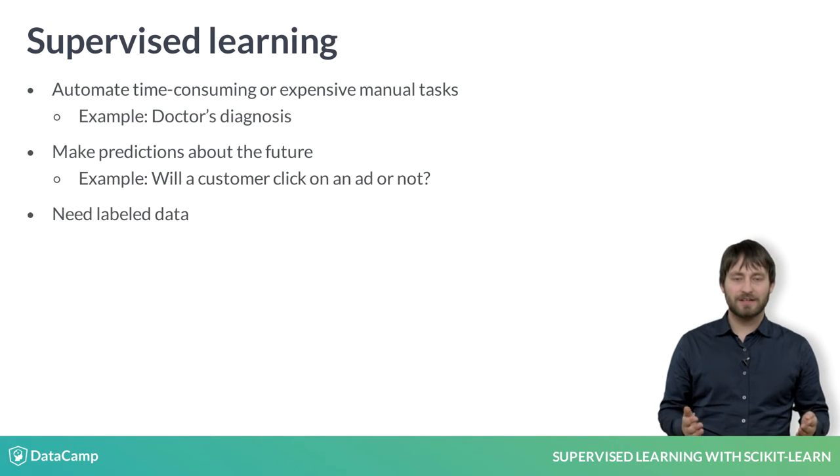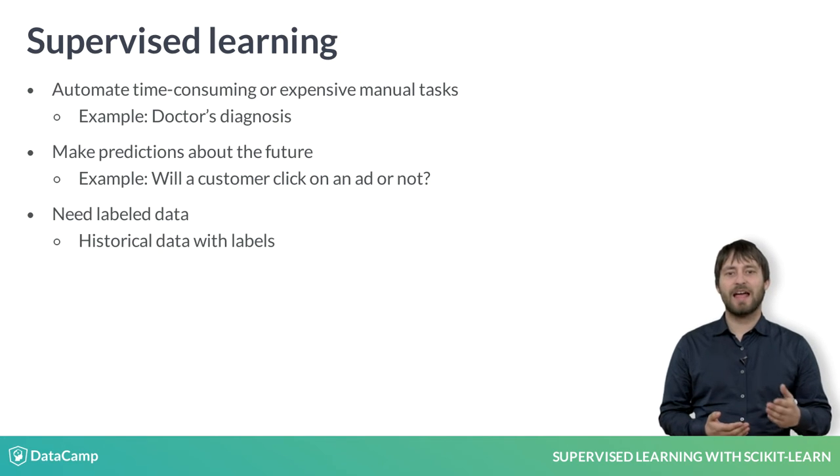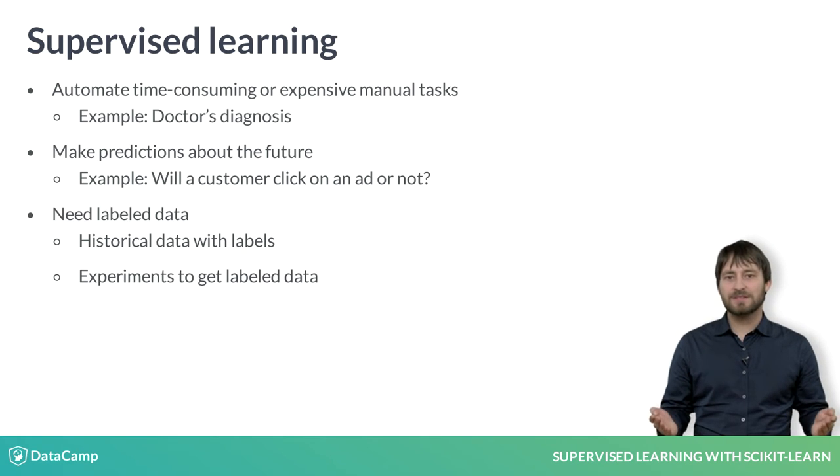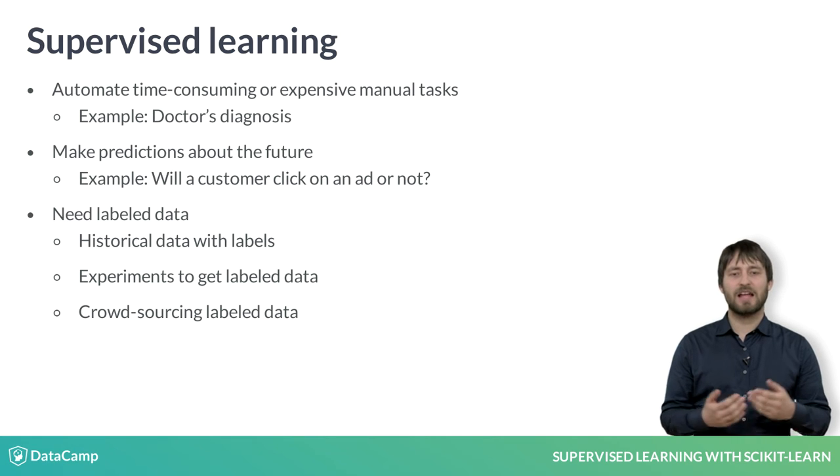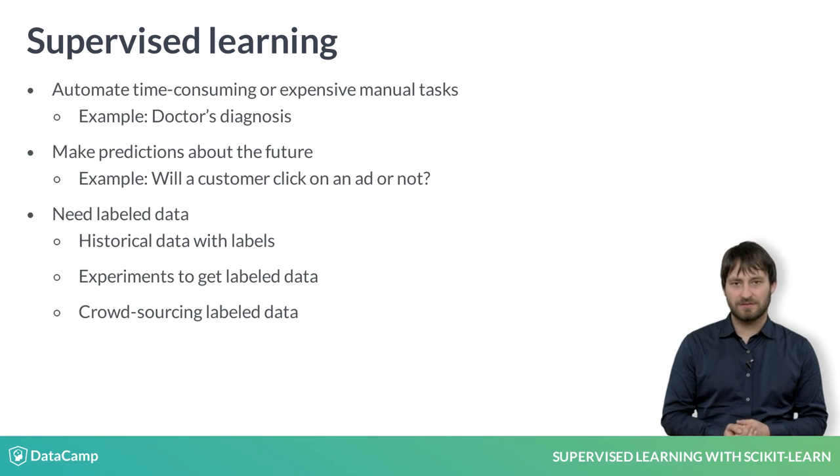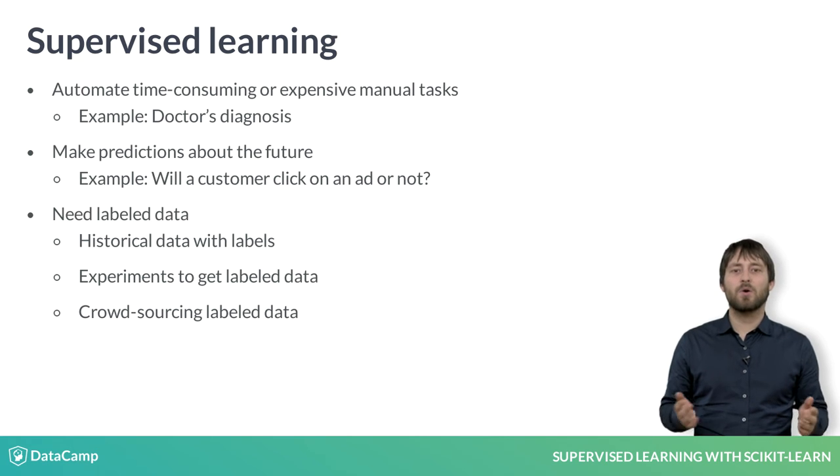For supervised learning, you need labeled data, and there are many ways to get it. You can get historical data, which already has labels that you're interested in. You can perform experiments to get labeled data, such as A/B testing to see how many clicks you get. Or you can also use crowdsourced labeling data, like reCAPTCHA does for text recognition. In any case, the goal is to learn from data for which the right output is known, so we can make predictions on new data for which we don't know the output.